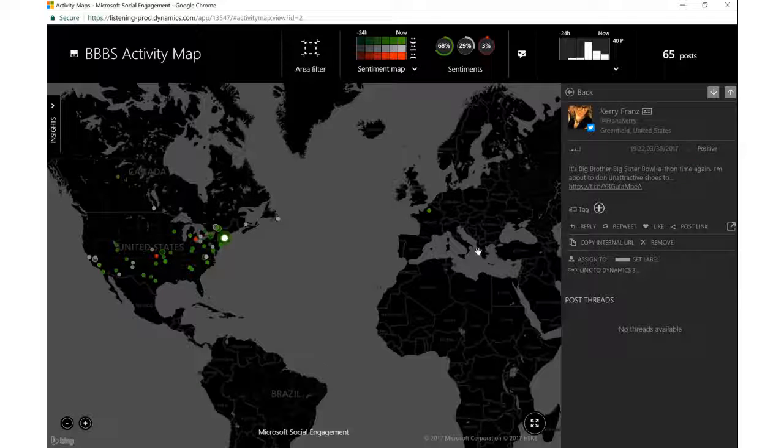So regardless of where you are in the system, you will always have that ability to interact with Dynamics 365 from within this platform. And this is extremely powerful where you're able to actually bring in customer insights and take actions on them all within one system. So this was just a brief overview of the social engagement platform. We can certainly get a lot more granular with the requirements of this and really create a powerful solution for Big Brothers Big Sisters as a whole.